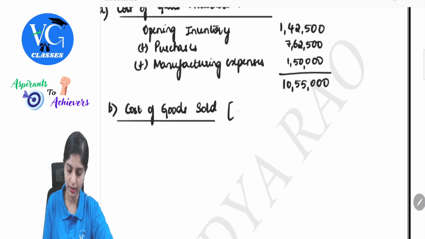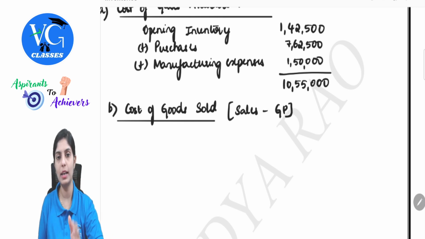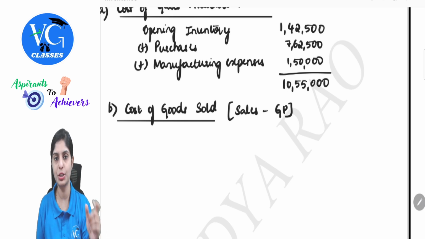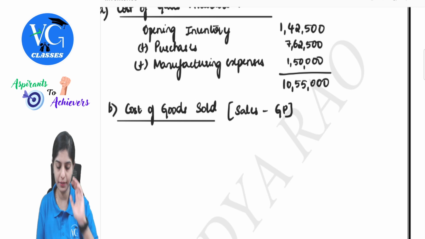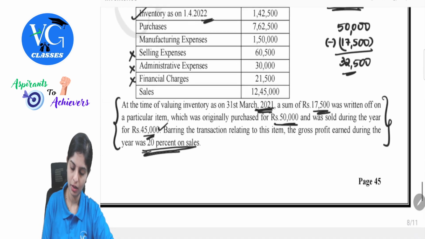Next we want cost of goods sold. This is nothing but sales minus gross profit. Gross profit percentage on normal, apart from the transaction which was written off, is given at 20%. So what is the total sales value available? 12,45,000.